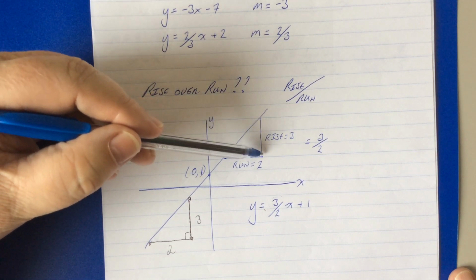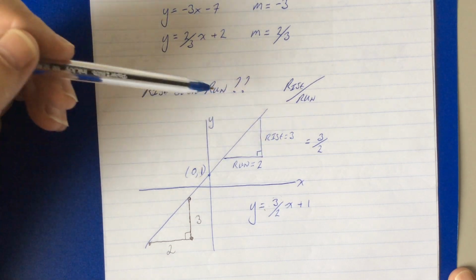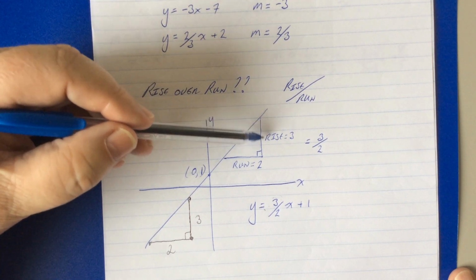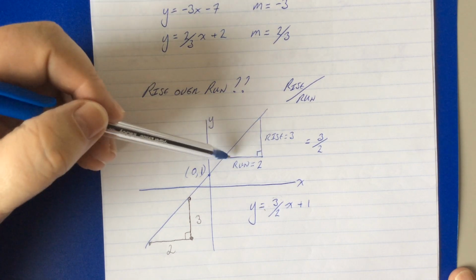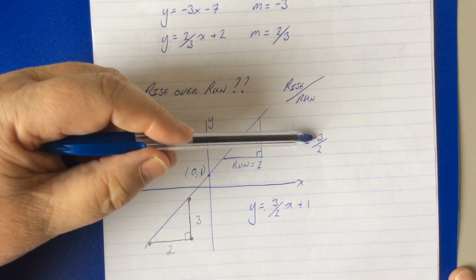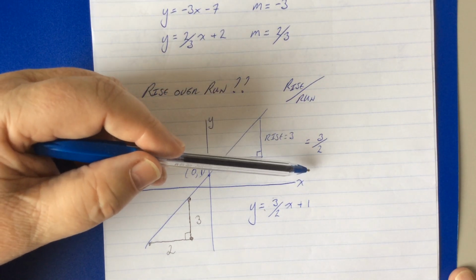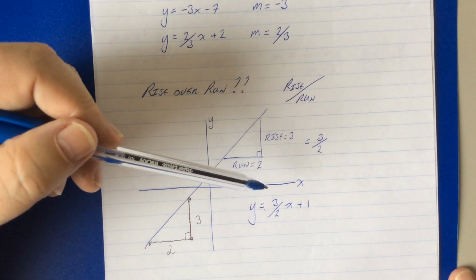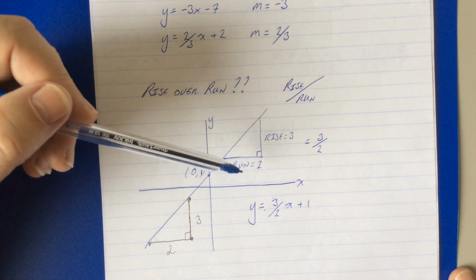And so the rise here is 3. This is not to scale. The rise here is 3, and the run here is 2. So the rise over the run is 3 over 2, which is what the gradient of this line is.